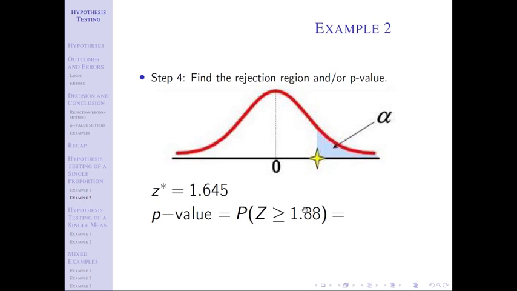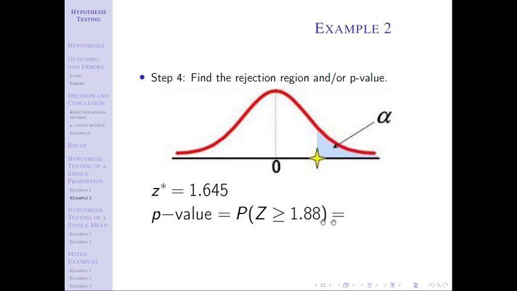Make sure here that you're not plugging in the critical value, right? When we find our p-value, we do the probability that the test statistic is greater than or equal to the test statistic that we got, right? So we're going to plug our test statistic into our p-value, not the critical value. If you plug the critical value in, you should just get alpha. Wouldn't do you very much good, right?